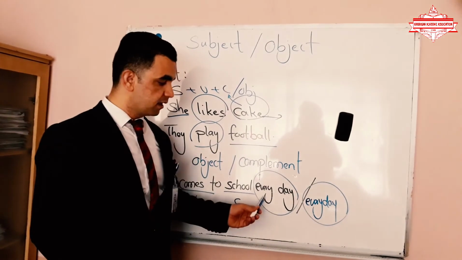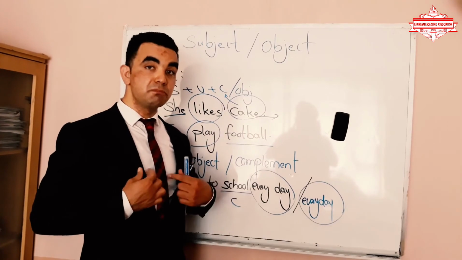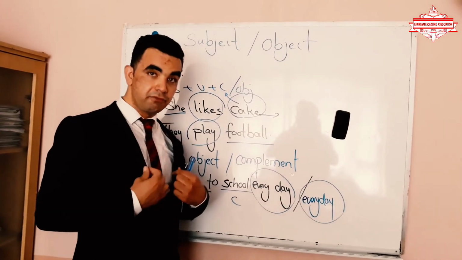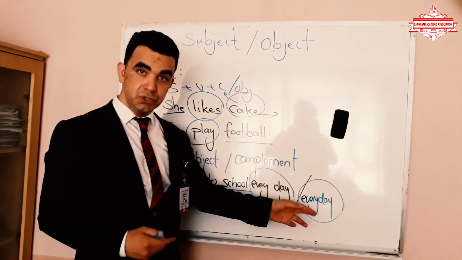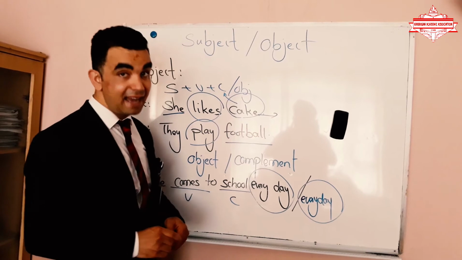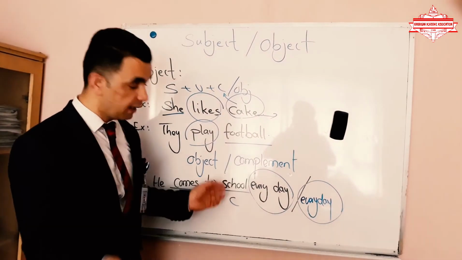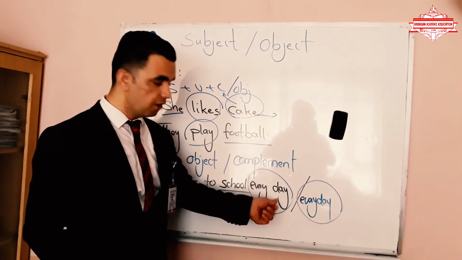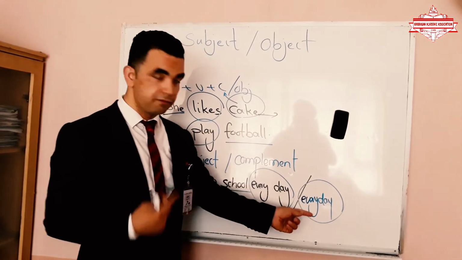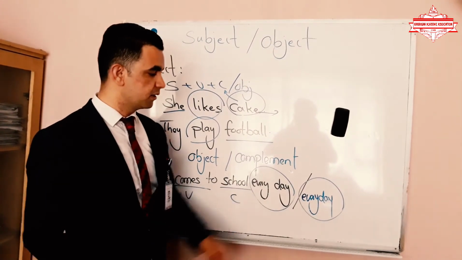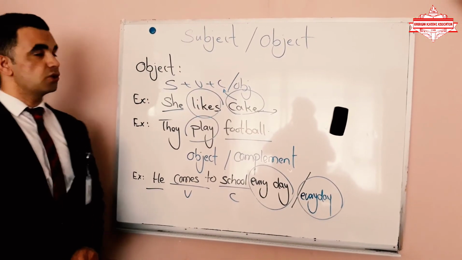For example, I go to school every day. We come here every day. But I can say, I use my everyday clothes. Everyday clothes. He's watching everyday drama, right? It is used at the beginning of a noun, in fact, or in front of a noun. So in this example, another difference is that every day is two words, every and day, but everyday is one word, based on the combination structure. So this is all about subject and object.